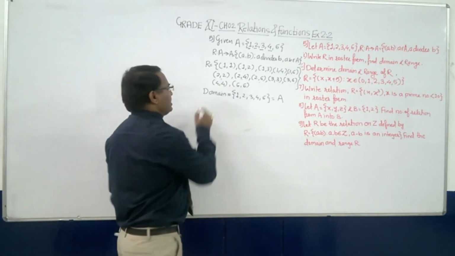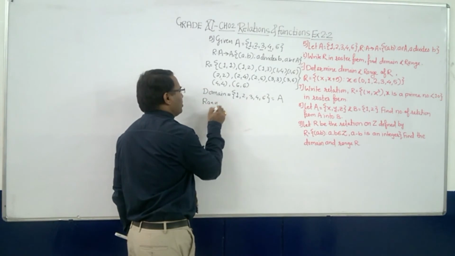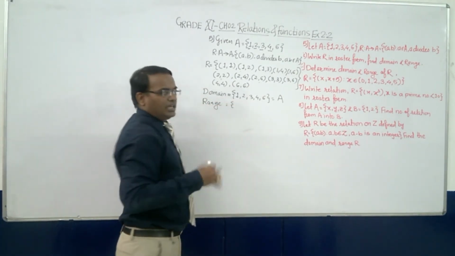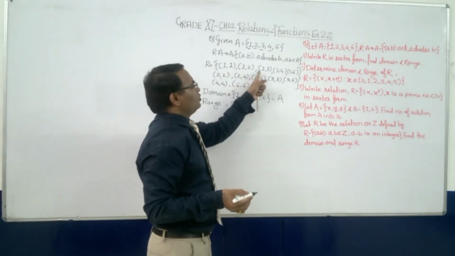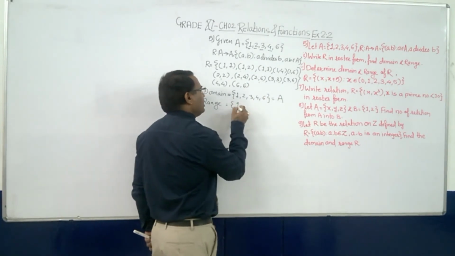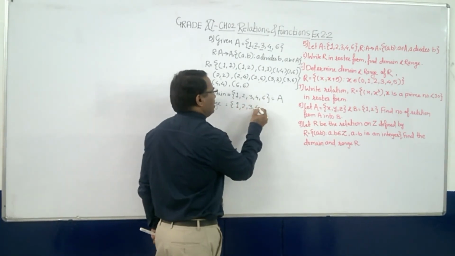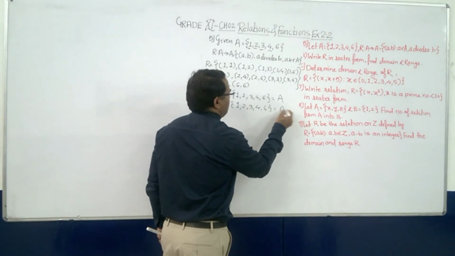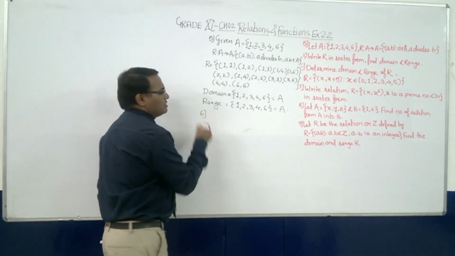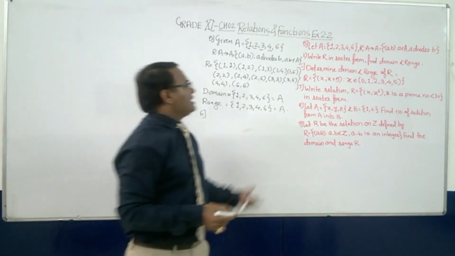And again, what is the range? The range is nothing but the set of second elements. Here again you will see 1, 2, 3, 4, 6, the same set, that is {1, 2, 3, 4, 6}, which is A. So the next sum, that is sum number 6.